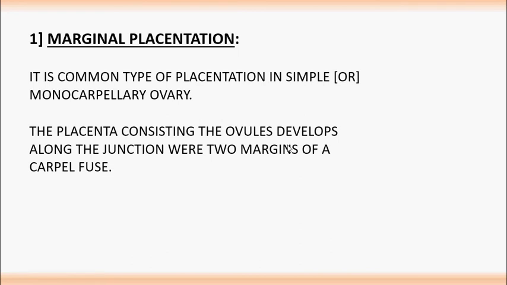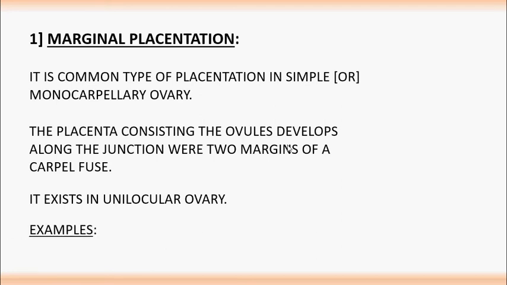The placenta bearing the ovules develops along the junction where two margins of the carpel fuse. It exists in unilocular ovary and is present in grams, that is black gram, green gram, moong, pea, sun hemp, etc.